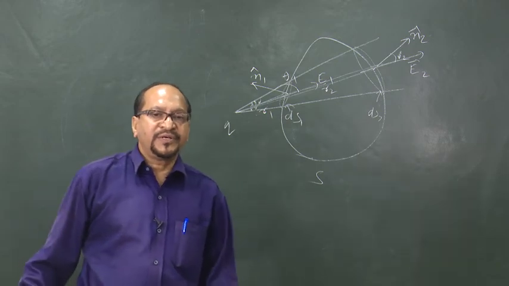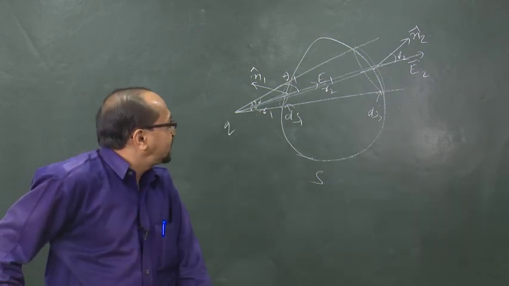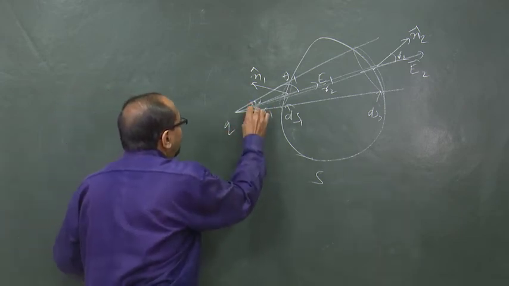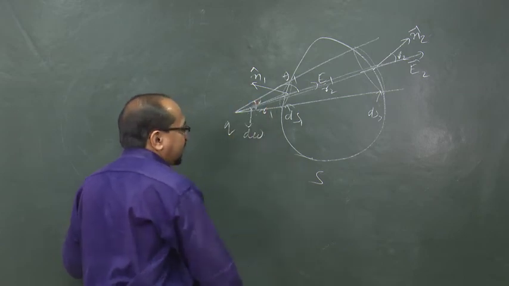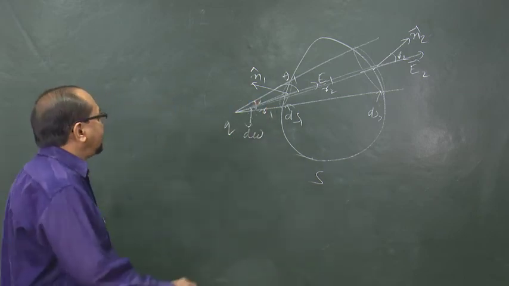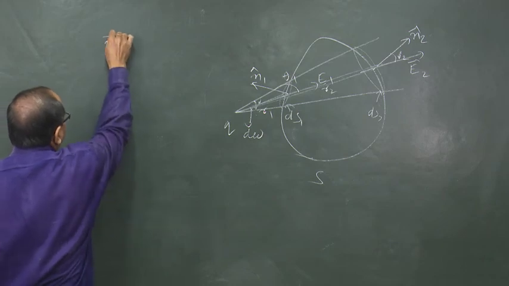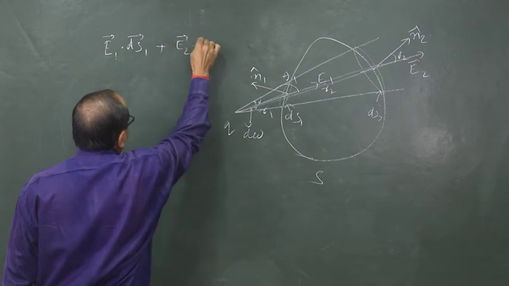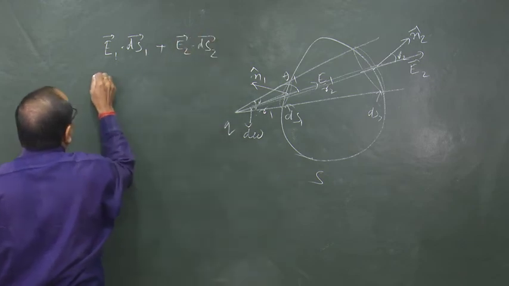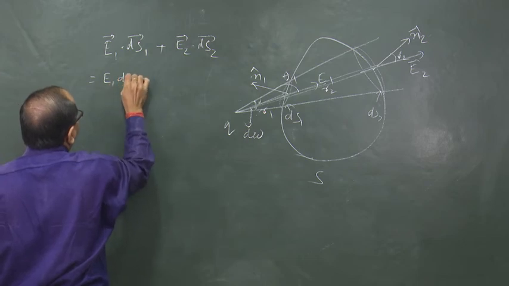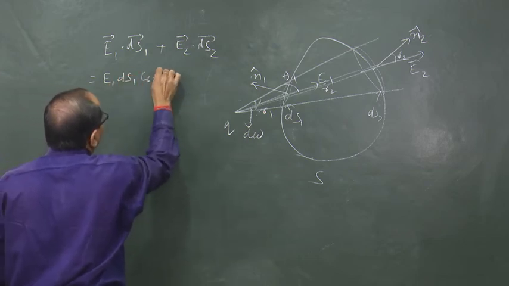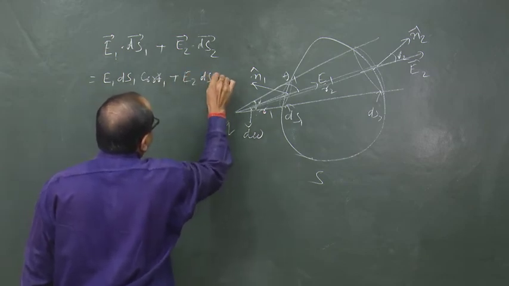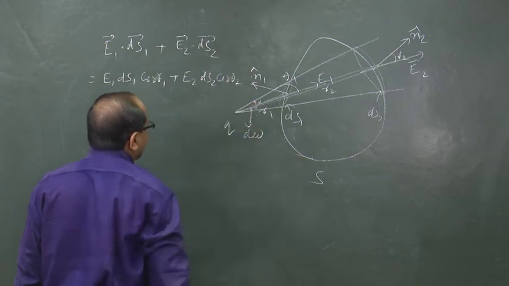So, if we want to calculate the total flux for this pair of surface elements which subtends the same solid angle d omega here at the charge q, then we have E1 dot ds1 plus E2 dot ds2 is equal to E1 ds1 cos theta 1 plus E2 ds2 cos theta 2.